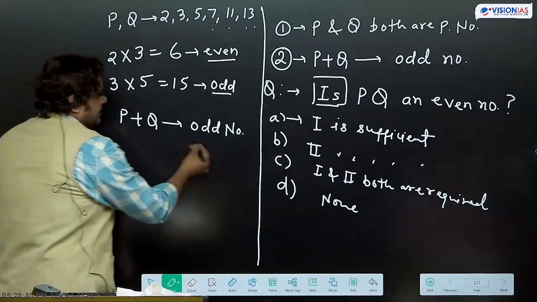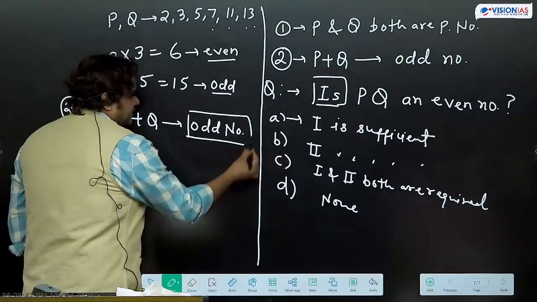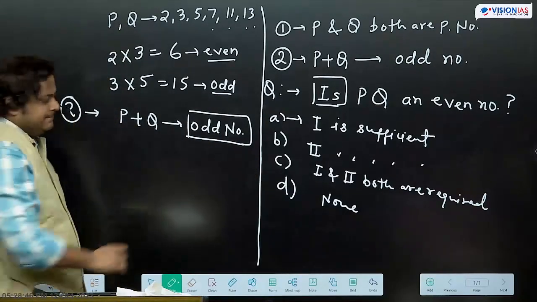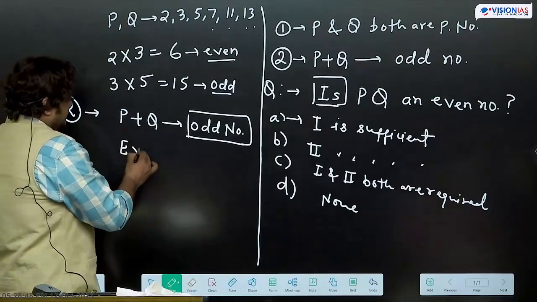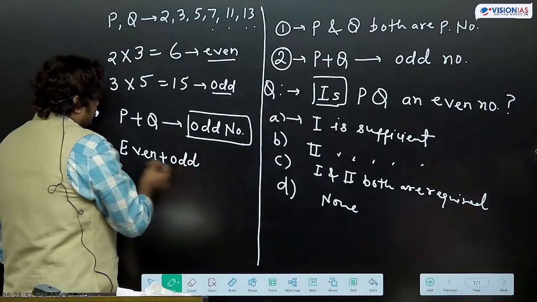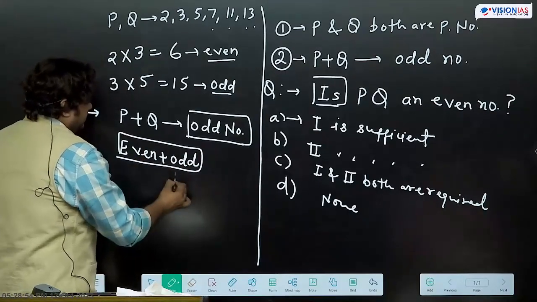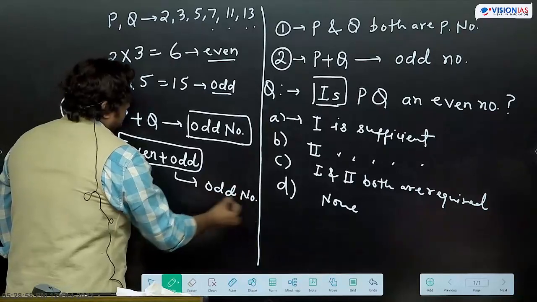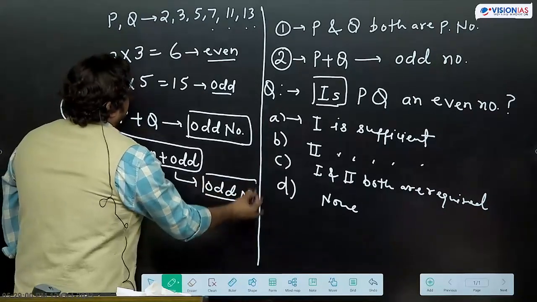तो odd number कब आता है? Sum वाली property में, even plus odd. When even plus odd, we do what we get? Odd number.